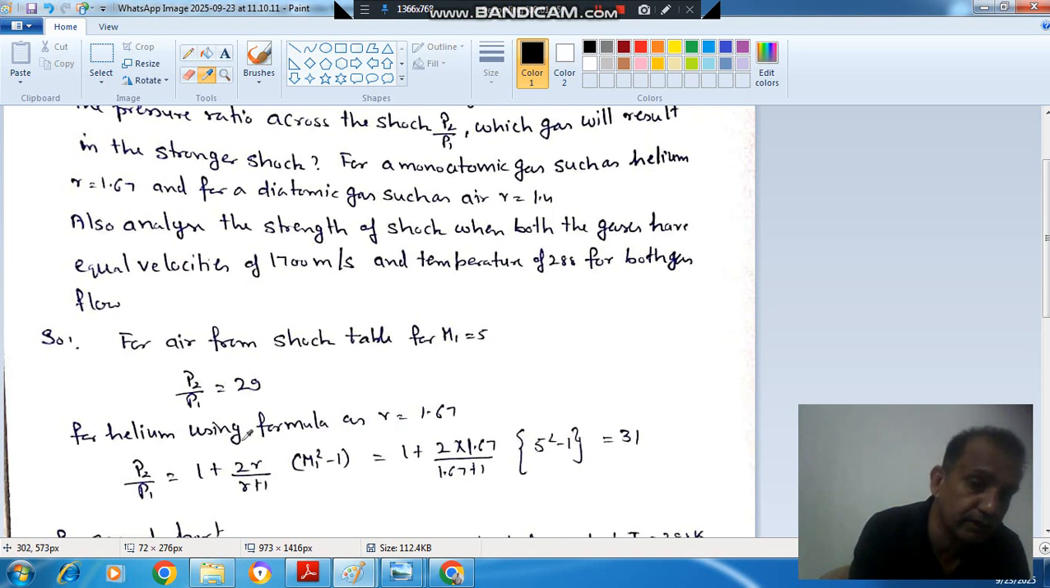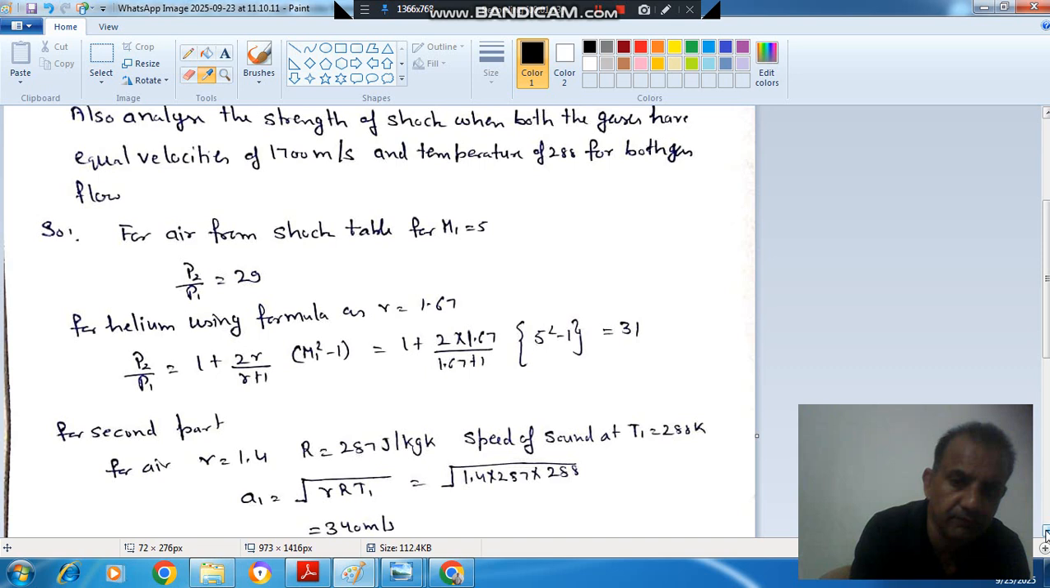Now for helium, no table is available, so we have to use the formula, and for helium the gamma is 1.67. So P2 by P1 is equal to 1 plus 2 gamma by gamma plus 1, bracket M1 square minus 1, bracket close, and M1 is 5. If we put M1 as 5 and gamma as 1.67, we get the pressure ratio as 31. So it means the stronger shock is for helium.